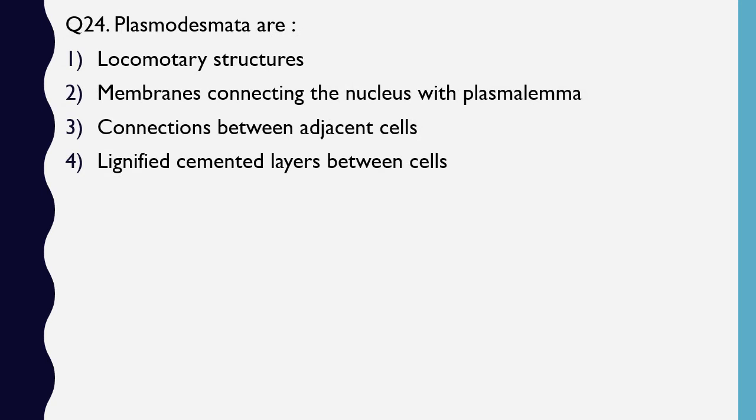Question number 24. Plasmodesmata are locomotory structure, membrane structure connecting nucleus with plasmalemma, connection between adjacent cells, lignified cemented layer between the cells. Plasmodesmata are. The correct answer is option 3. Connection between adjacent cells.